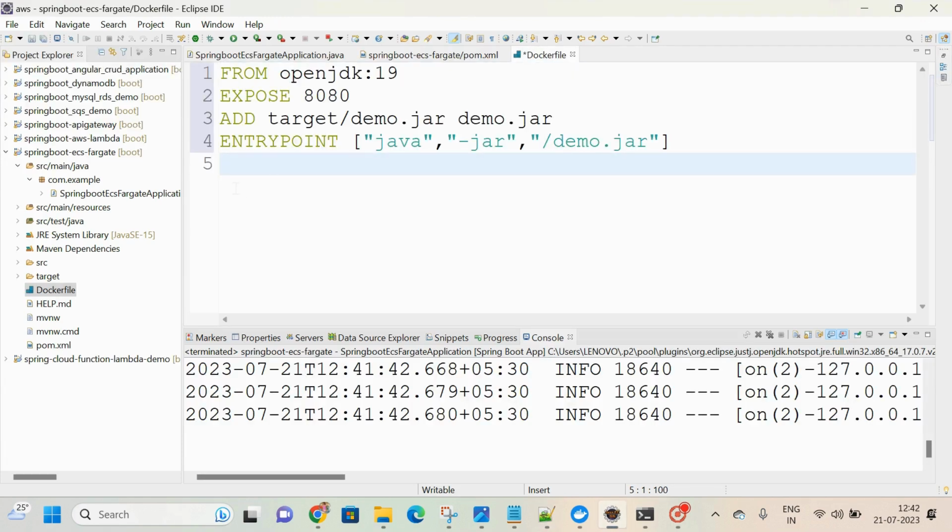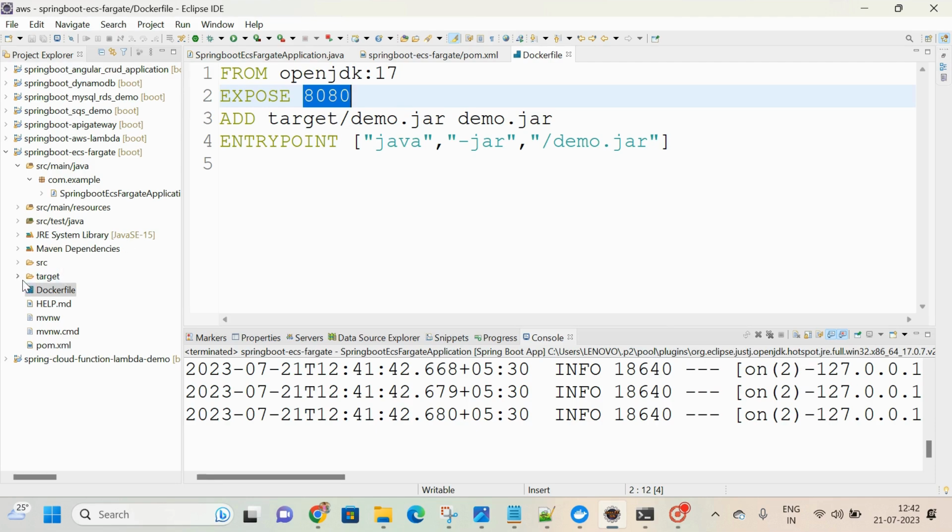This is the basic syntax, so please go through my Docker playlist if you want some explanation regarding this. OpenJDK: in this pom.xml file 17 is there, so you had better mention the same version. EXPOSE 8080, I am exposing port 8080 of the Docker container. ADD target/demo.jar.